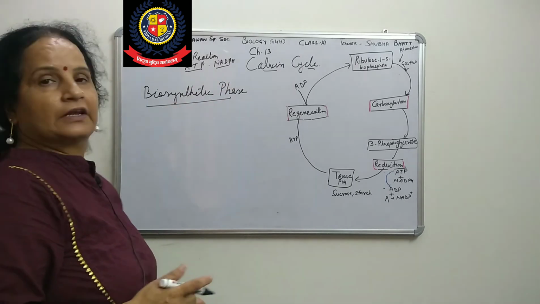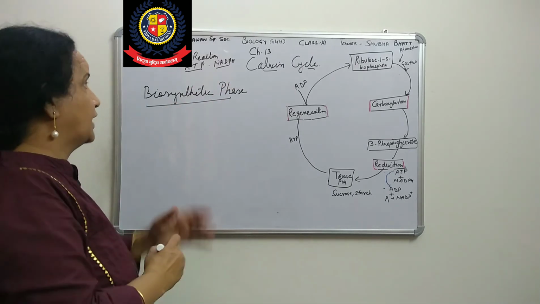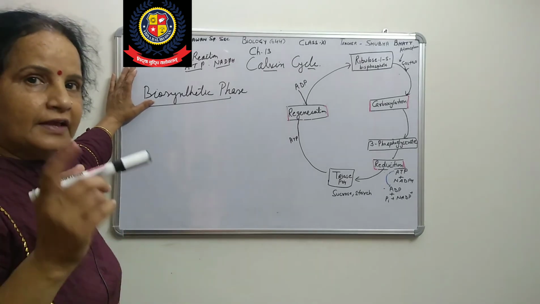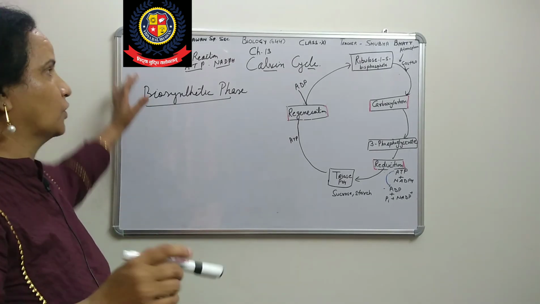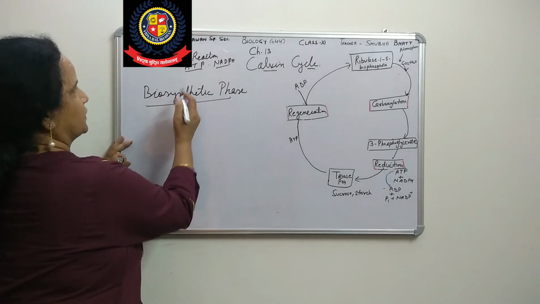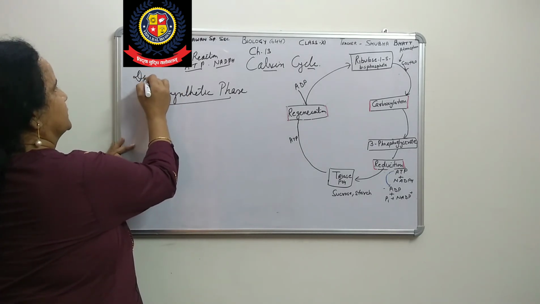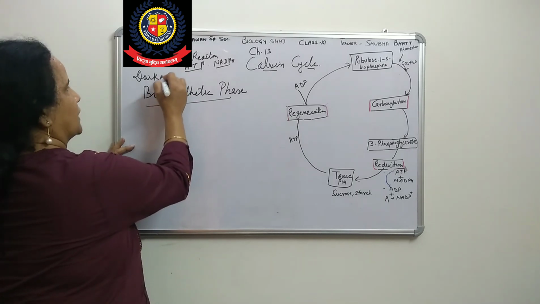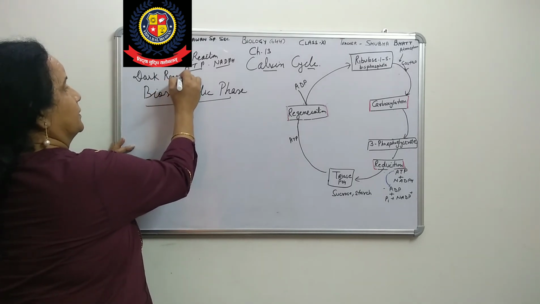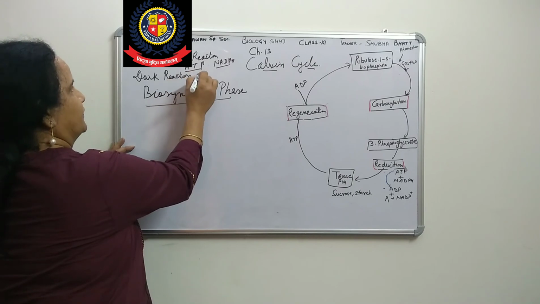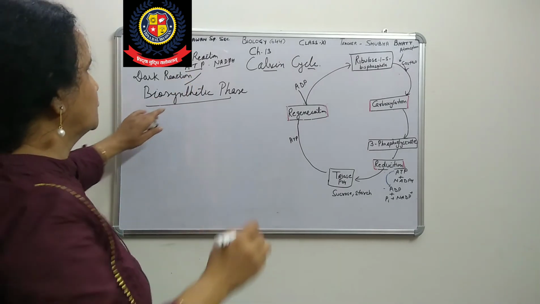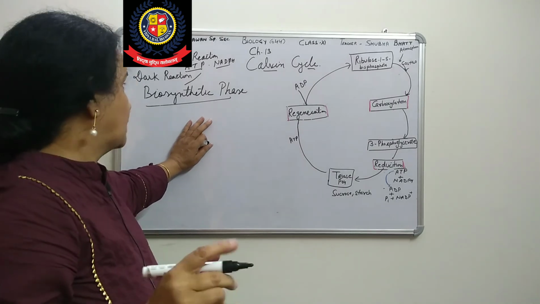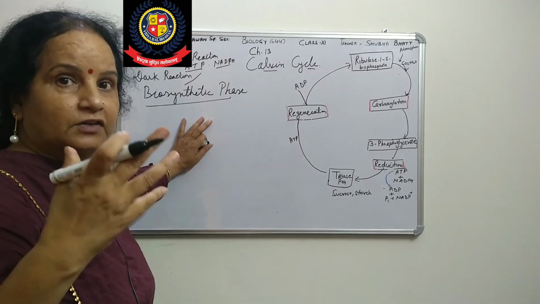Now the second one is the dark reaction, which we have to start today. We say dark reaction, but it is also called the biosynthetic phase, or dark process. Bio means living thing, synthetic means something is produced.